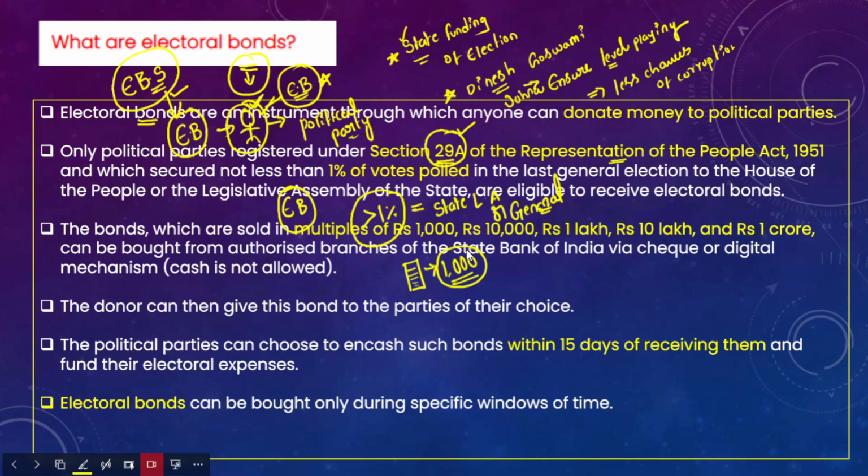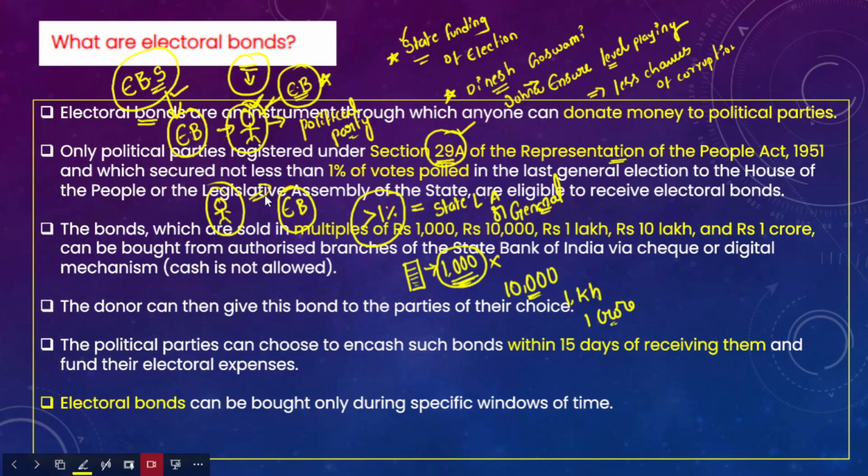He can purchase any number of electoral bonds, in multiples of 1000, multiples of 10,000, multiples of 1 lakh, and even 10 lakh and 1 crore as well. So there are absolutely no limitations on the citizen who intends to purchase these electoral bonds for the purpose of donating them to the respective political parties.